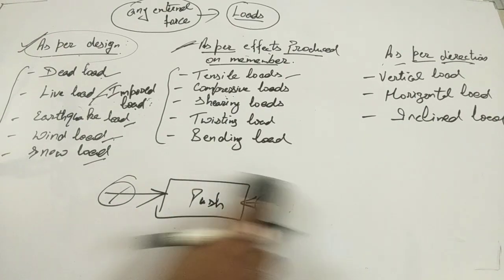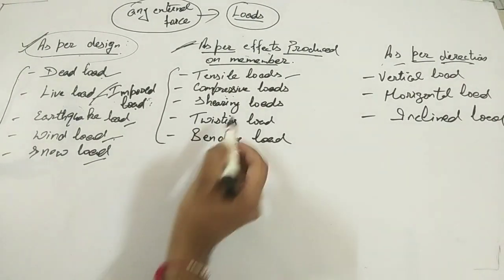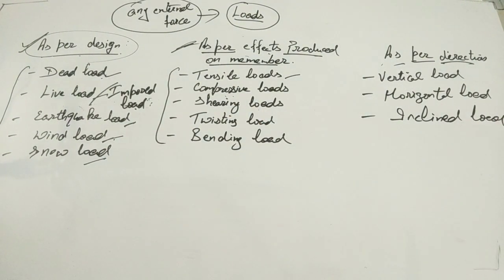So the next type is known as shearing load. The very important thing is that shearing load is also known as transverse load. Shearing load is defined as the loads which, when applied at opposite faces of a body, tend to cause the sliding of one of these faces, are called shearing loads.